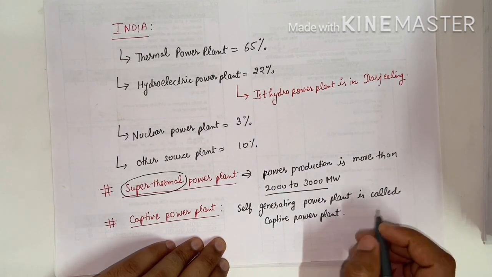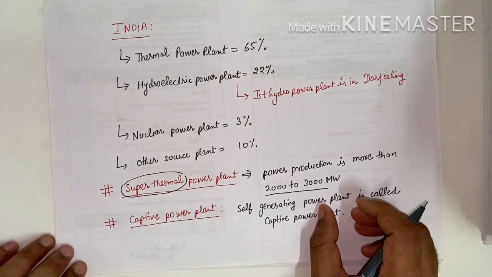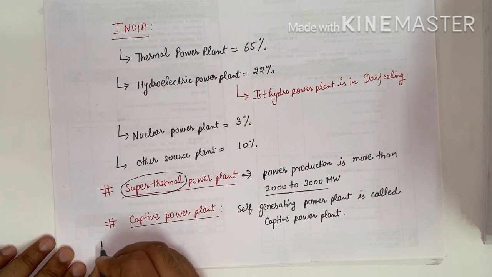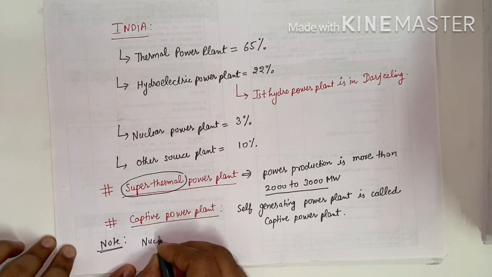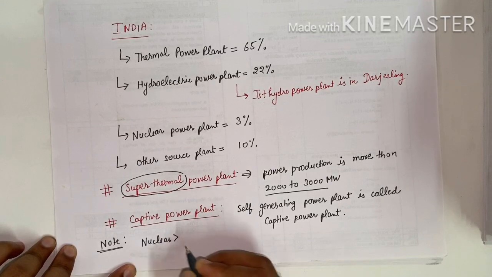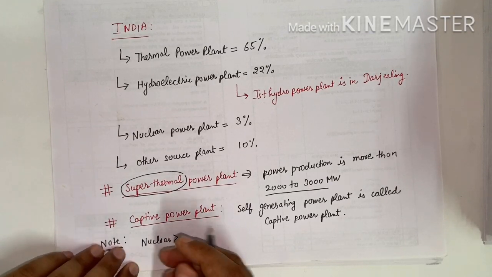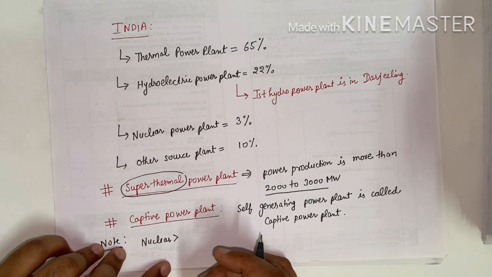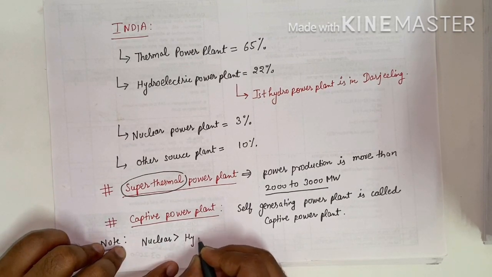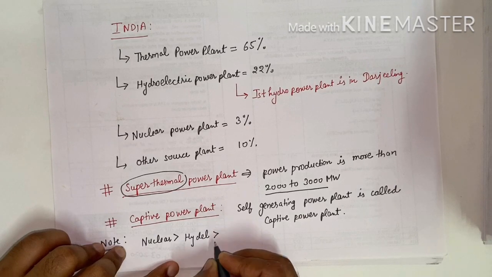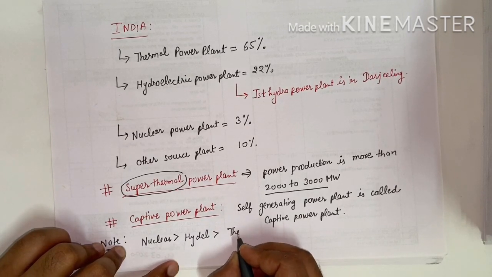Now we have a very important point, a note point: the nuclear power plant has the highest cost among the rest of the power plants. First we have the nuclear power plant, after that the hydel power plant, then the thermal power plant.